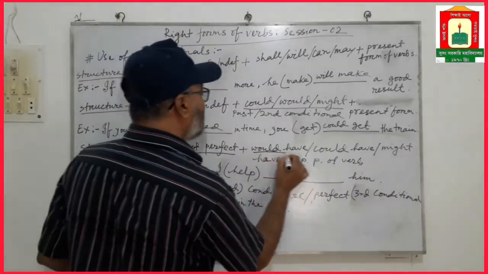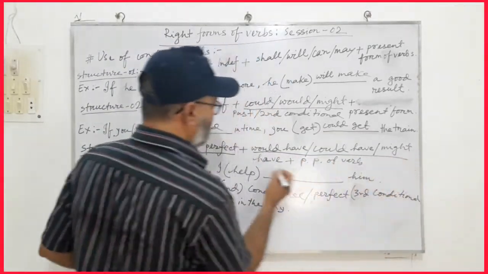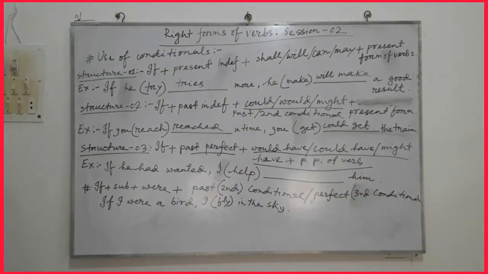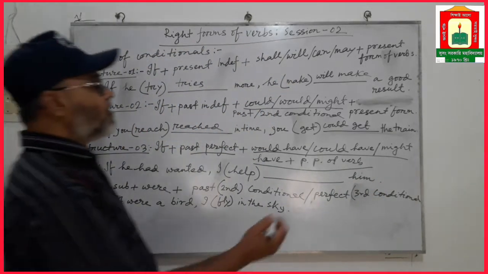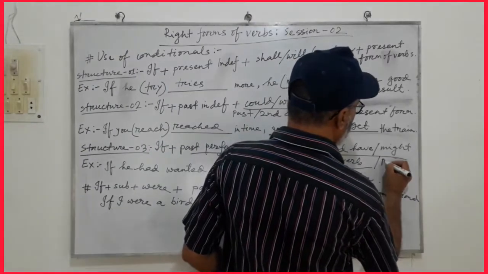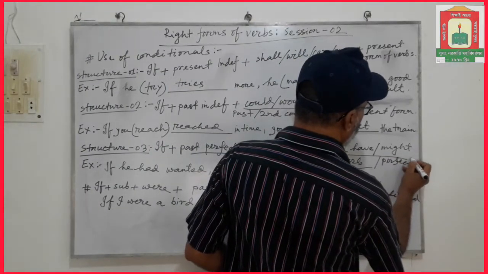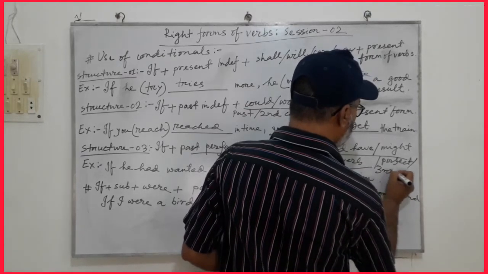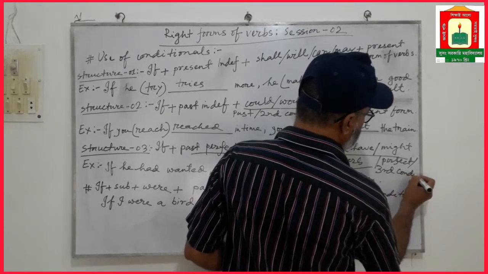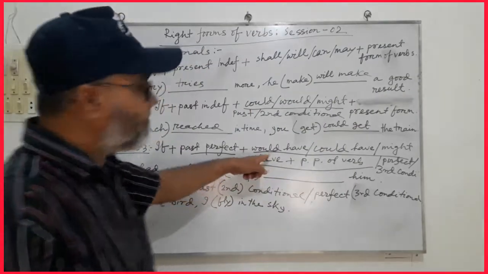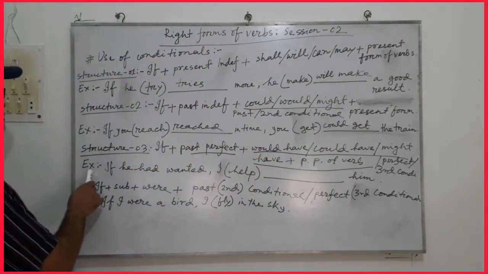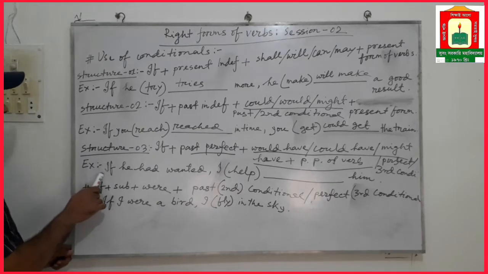And this format, would have, might have plus past participle of verb, is called perfect conditional, perfect or third conditional. We can call it perfect conditional and third conditional, any one. Let us go to the example.